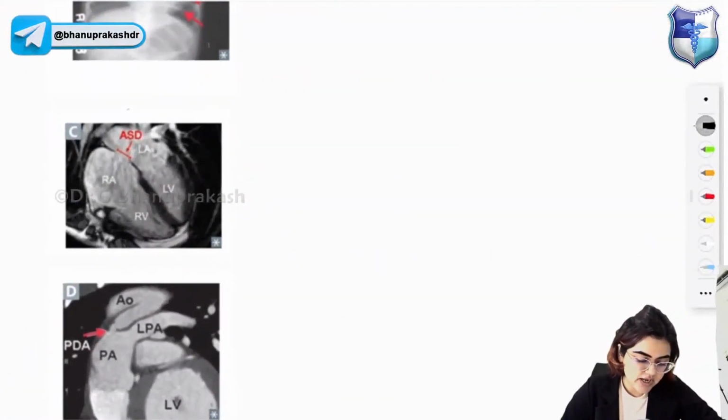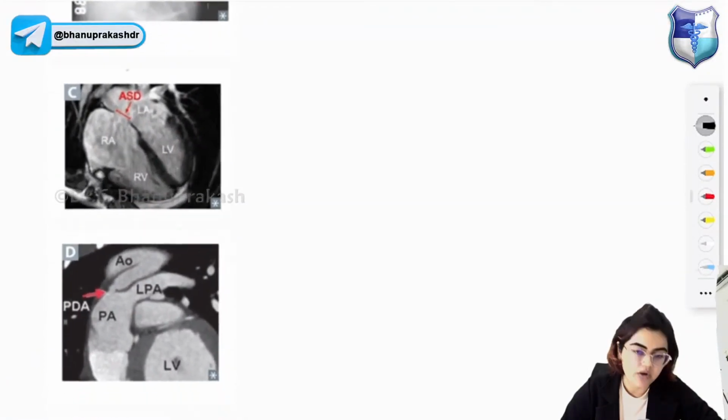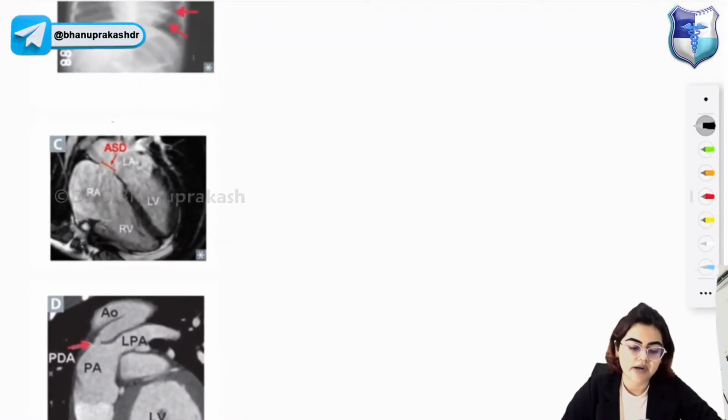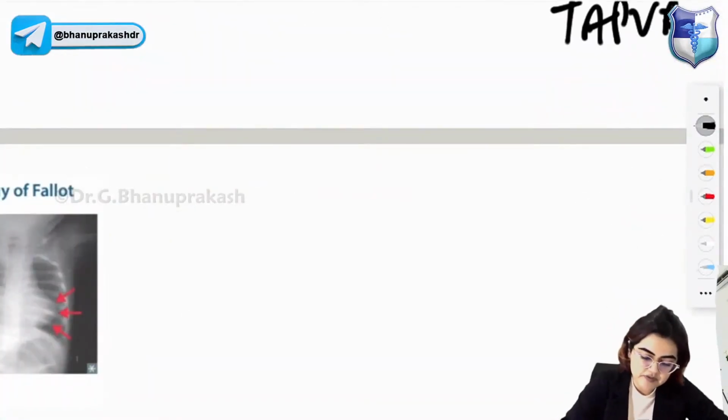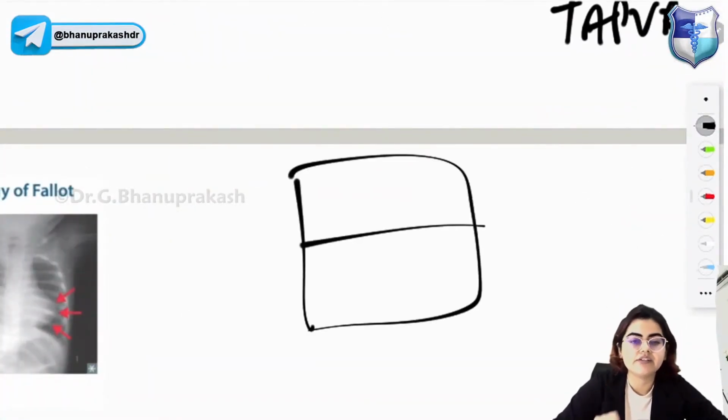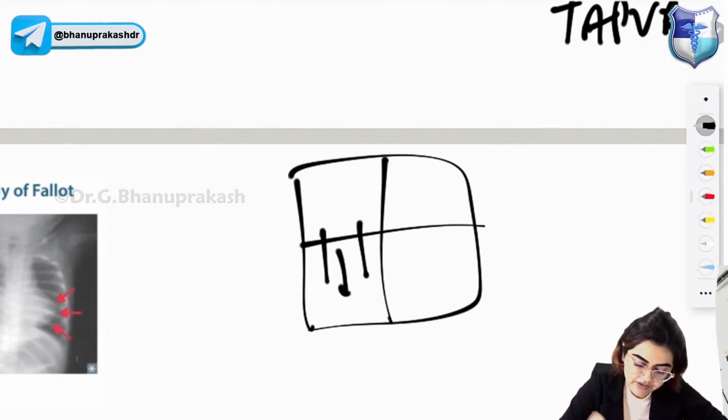The next one is ASD. We'll come to ASD also, but let's first complete the right to left shunt disorders. So what happens in Ebstein anomaly? In case of Ebstein anomaly, there is displacement of the tricuspid valve leaflets downwards into the right ventricle.